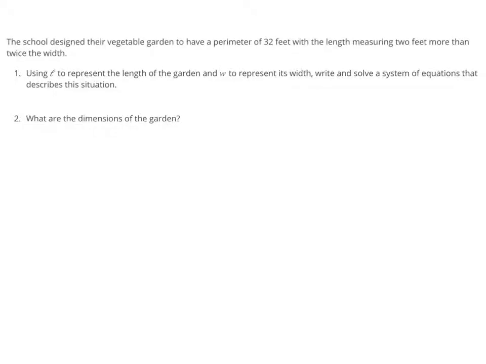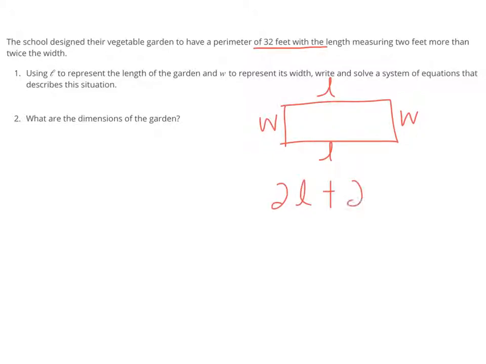So we know that the vegetable garden has a perimeter of 32 feet, and since it is a rectangle, I'm going to just draw a picture here. The longest side we're going to call L, and the shortest side we're going to call W. So the perimeter is 2L plus 2W, and it's equal to 32.